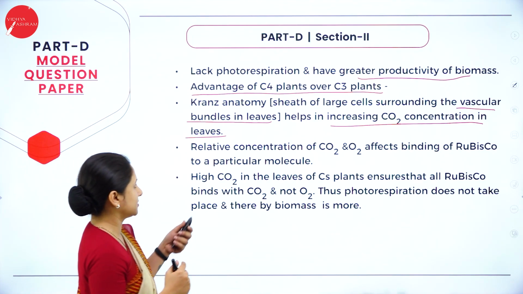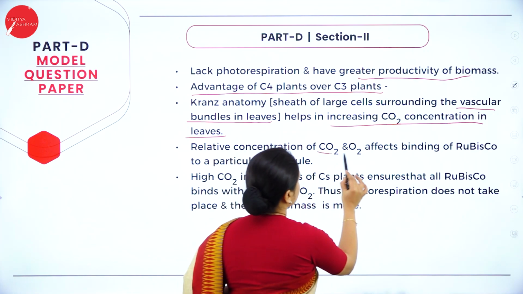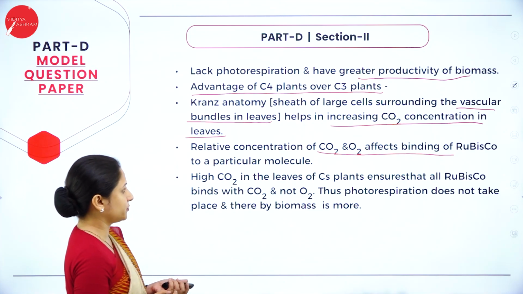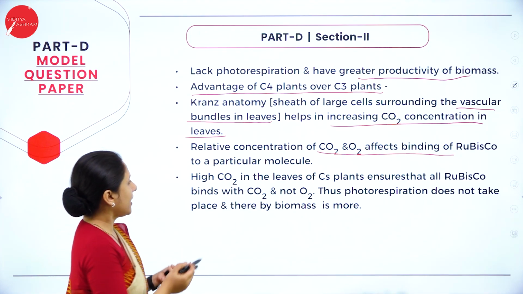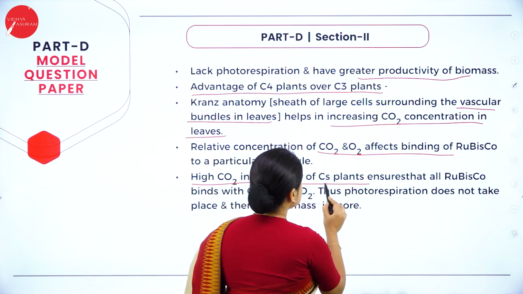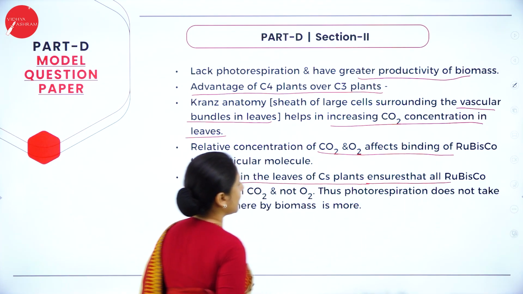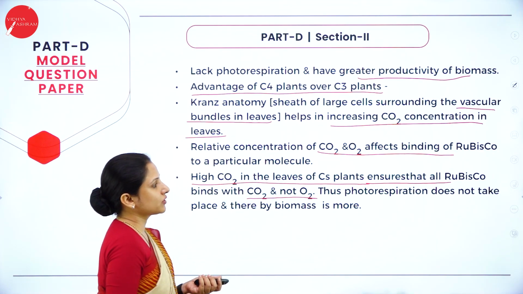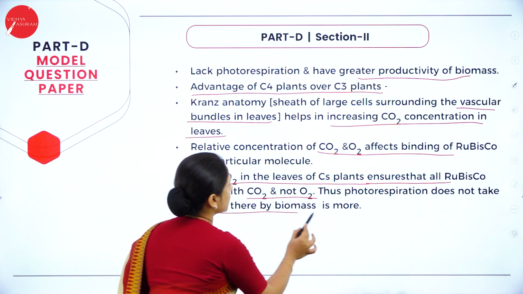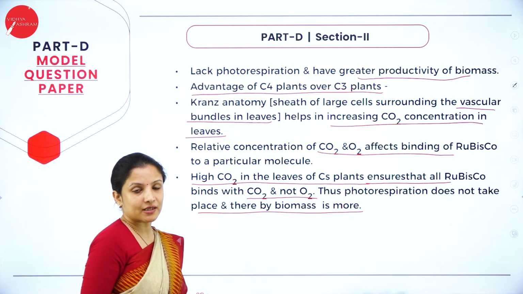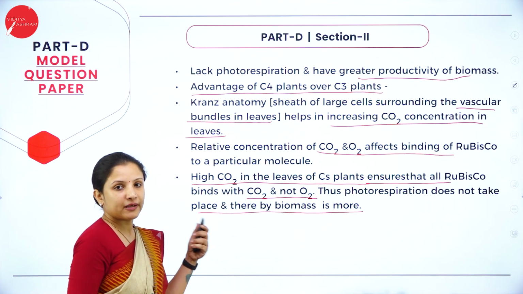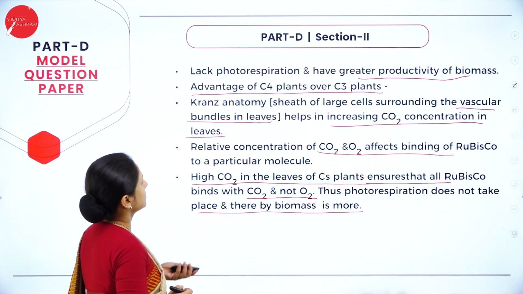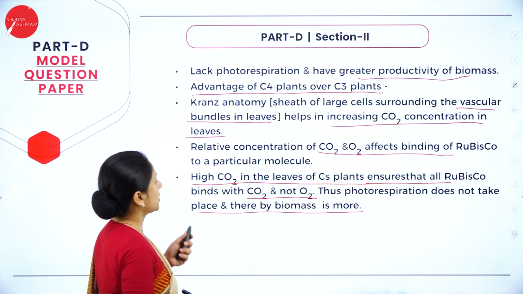glucose during photosynthesis. Next, the relative concentration of carbon dioxide and oxygen affects binding of a particular enzyme called rubisco to a particular molecule, and high carbon dioxide in the leaves of C4 plants ensures that all the rubisco binds with carbon dioxide and not with oxygen. Thus, photorespiration does not take place, and therefore the biomass of this C4 plant is more. So C4 plants have more advantage over C3 plants in terms of photosynthesis. This is how much you have to write for this question.